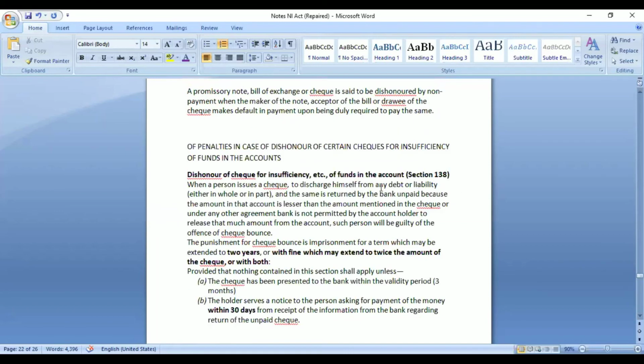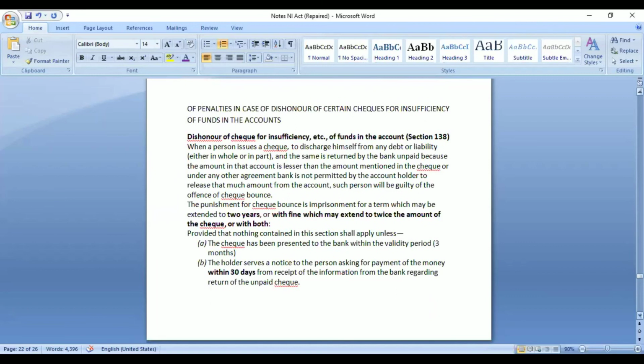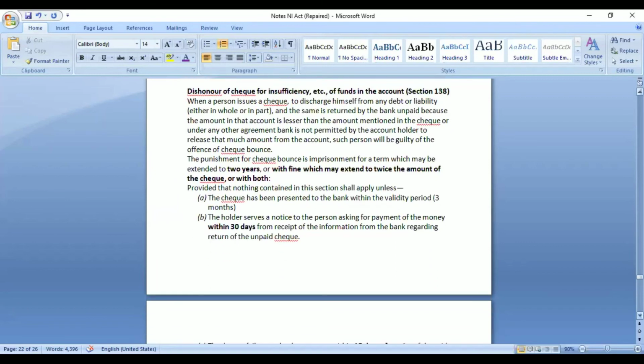It is section 138 that talks about dishonor of check. It can be in two conditions: the person does not have sufficient funds in his bank, or he has given a direction to the bank not to release above a certain amount of money. Punishment is 2 years, with fine that may extend up to twice the amount of the check, or with both.